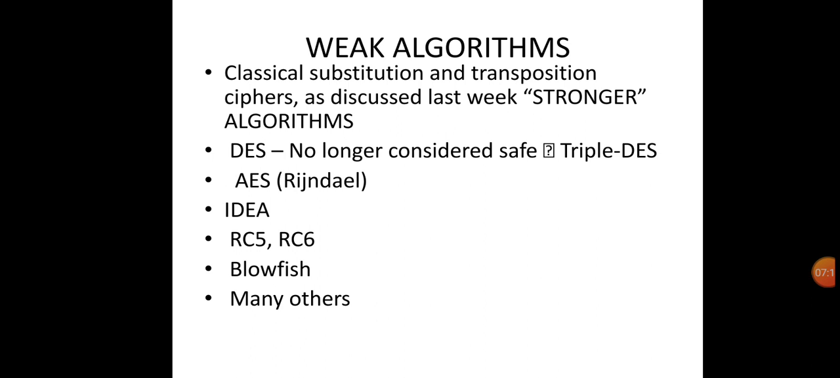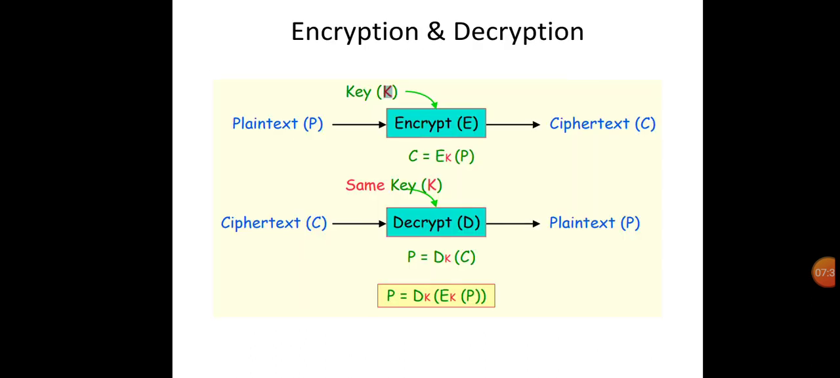Weak algorithms: classical substitution and transposition ciphers, as discussed last week. Stronger algorithms: DES, which is no longer considered safe; triple DES; AES; IDEA; RC5 and RC6; Blowfish; and many other algorithms.